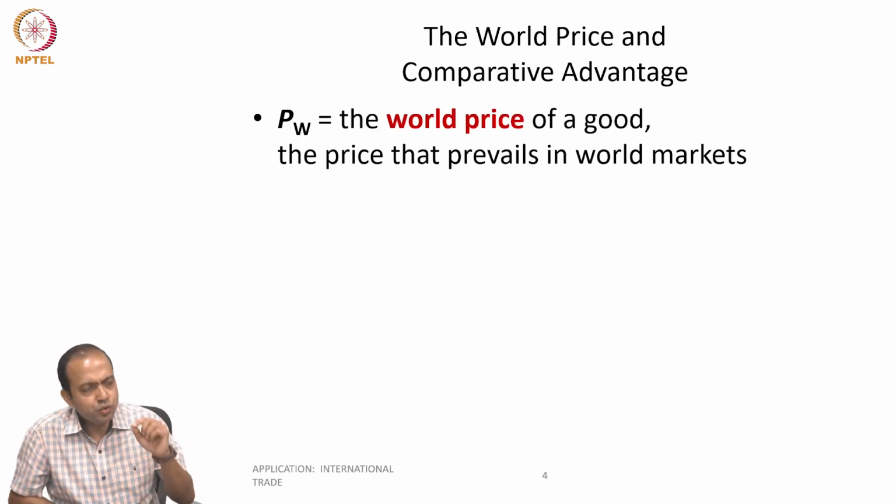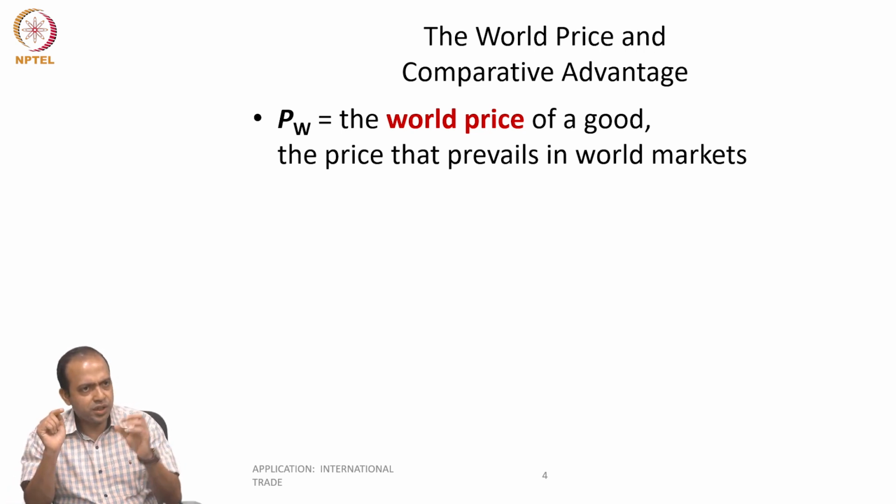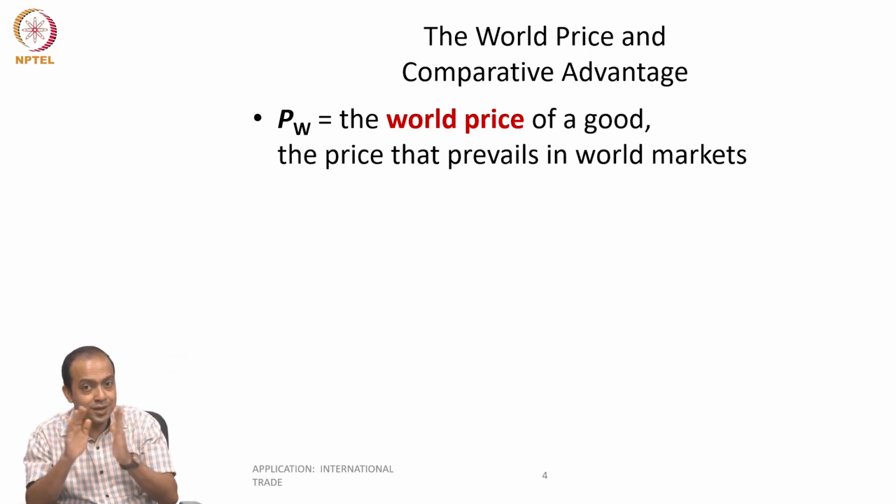So we assume that PW is the world price of a good. There are two markets we are considering, one is the domestic market, another one is the world market. But when the countries are engaging in trade, please remember that the only relevant price is the world price, because the sellers won't sell the product in the domestic market if the world price is higher than the domestic price.